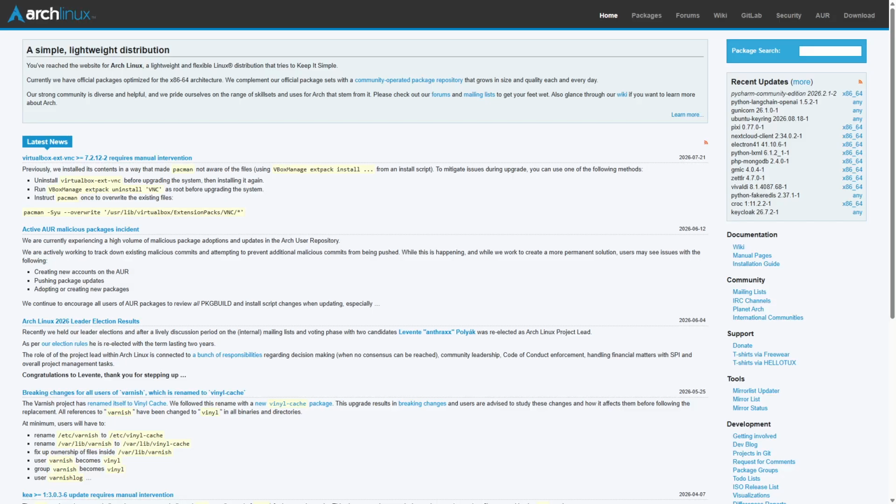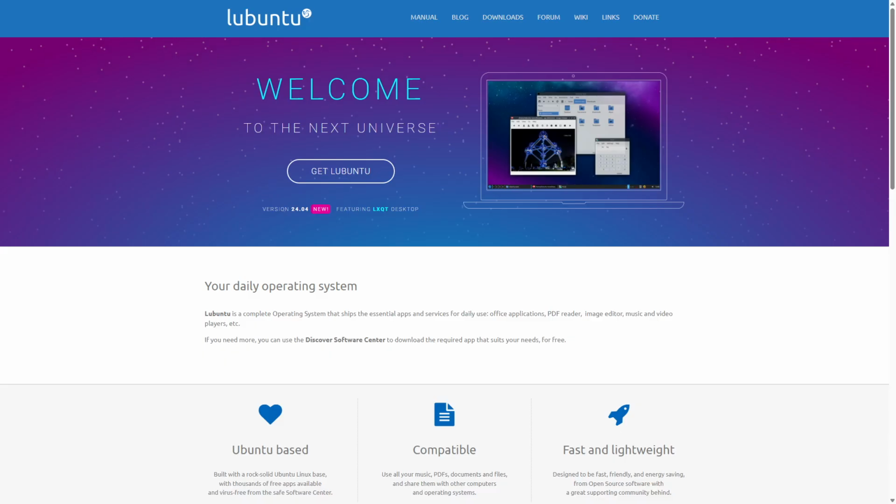Choose Arch Linux if you want maximum customization, bleeding-edge software, and are comfortable with manual system configuration and maintenance. Lubuntu is the better choice for users seeking a lightweight, stable Linux distro that works immediately with minimal setup. It's perfect for beginners or those reviving older hardware without sacrificing usability or efficiency. Both distros excel depending on your priorities and expertise.